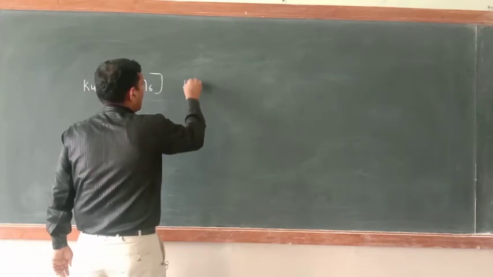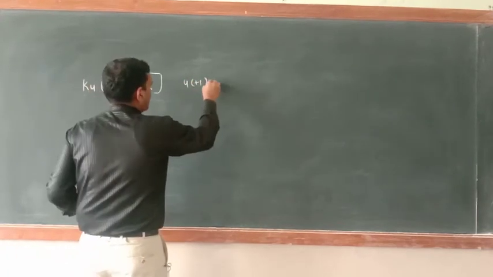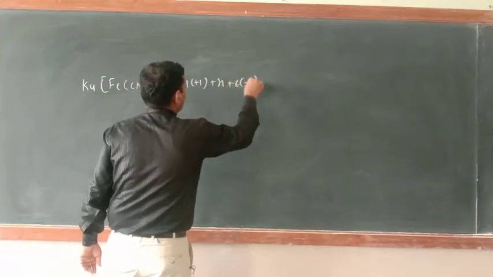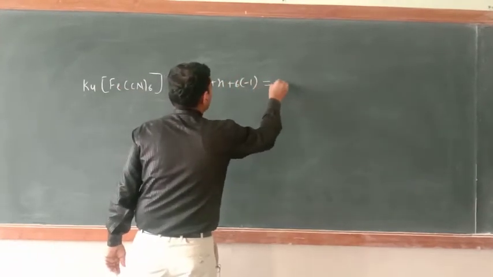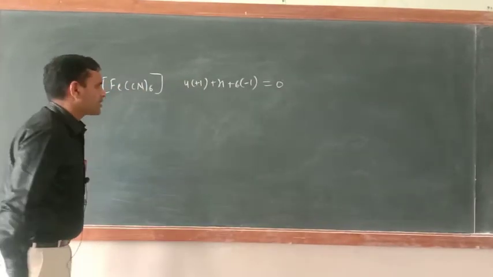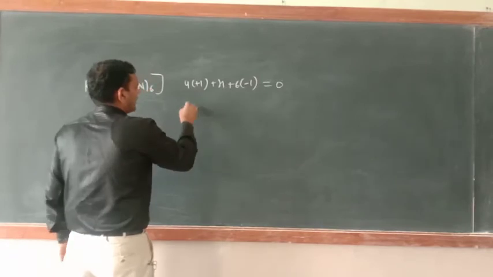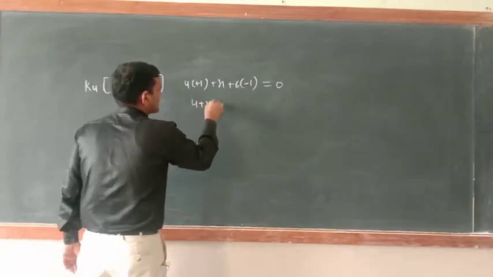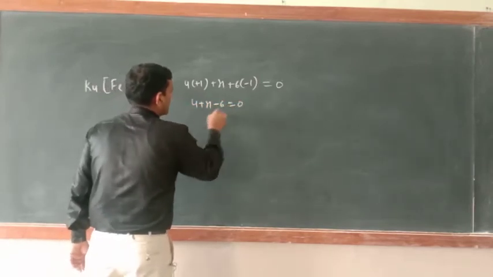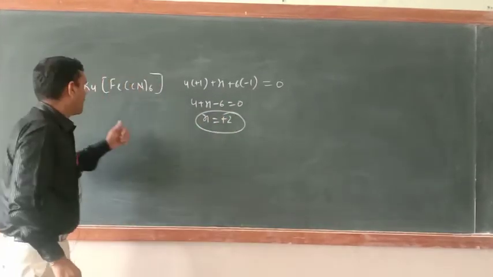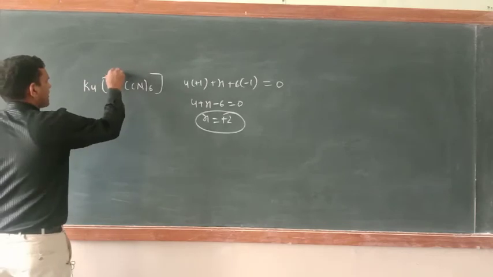Just see, 4 plus 1 plus x plus 6 CN equal to minus 1, that is equal to 0. How we are writing 0? Will tell you. Now 4 plus x minus 6 equal to 0. So x equal to plus 2. So the oxidation state of iron is here plus 2.